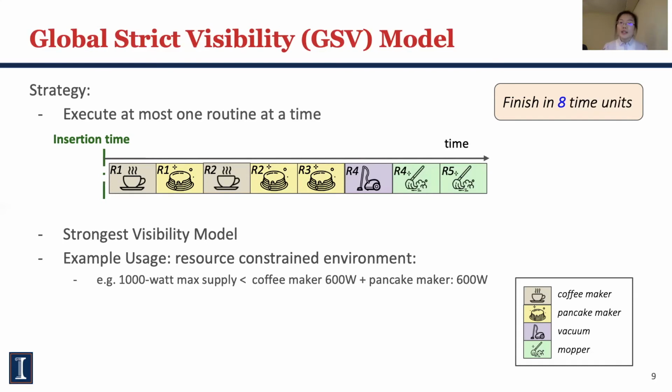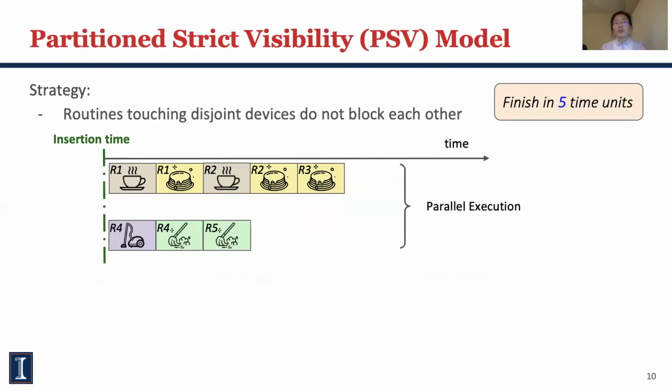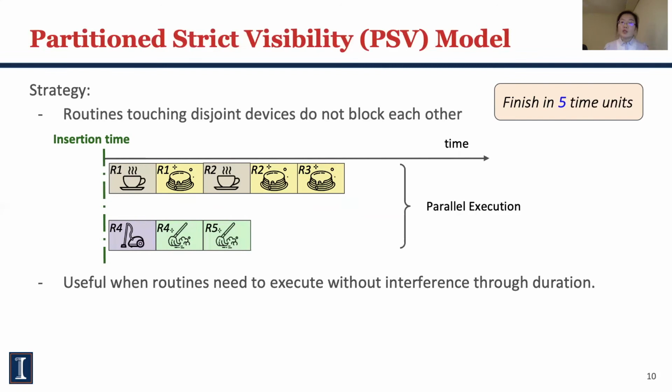Thus, a slightly less strict model would be the partitioned strict visibility model. It allows routines touching disjoint devices to execute in parallel. This model can finish our example in 5 time units. PSV is useful when the commands have implicit dependencies, so the users expect the whole routine to execute without interference.